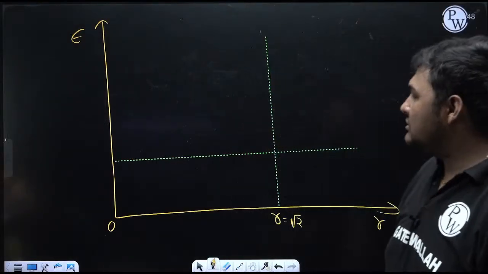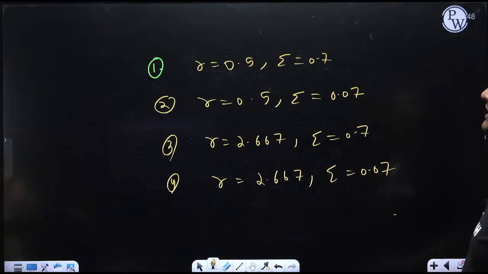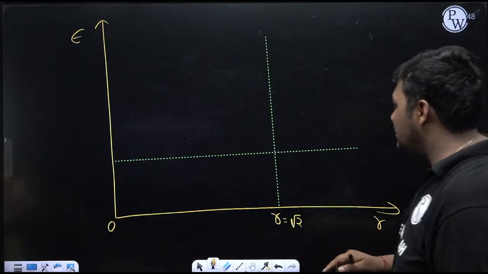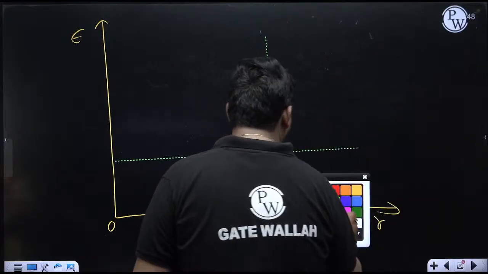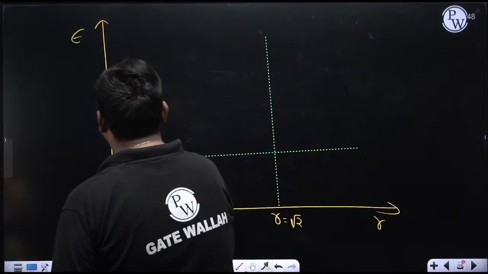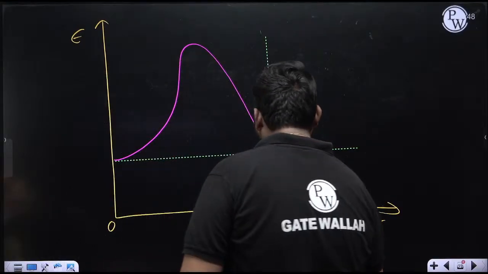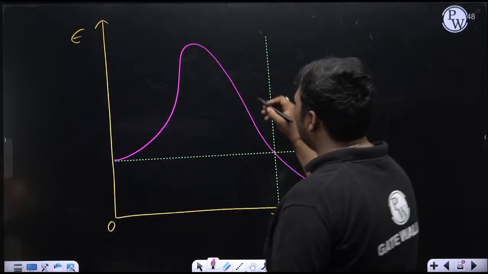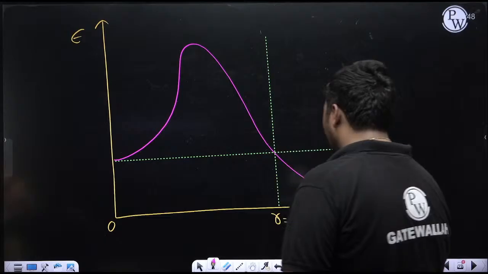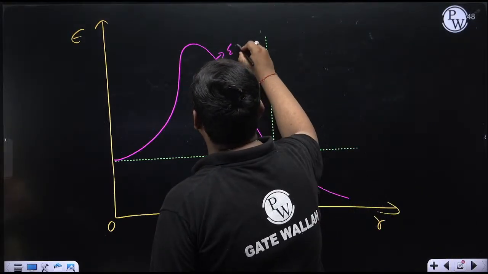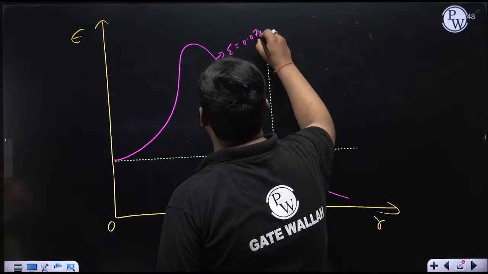Okay, so first I am drawing this graph for the lesser value of zeta. See, the lesser value of zeta is 0.07. So if I draw the graph for zeta equal to 0.07, can I say the graph will be like this? Suppose this is the graph. I have ensured only one thing: when r is less than root 2, epsilon is greater than 1. If r is greater than root 2, epsilon is less than 1. So suppose this is the graph for zeta equal to 0.07.